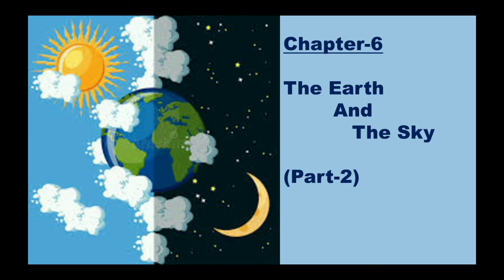And when the sun is not there, it is night time. And then what can we see? Stars and moon. Okay, and see the clouds. What about the clouds? At daytime they are seen, but what about at night? They are rarely visible. They are not visible during the night time because the sun is not there and it is dark during the night time.